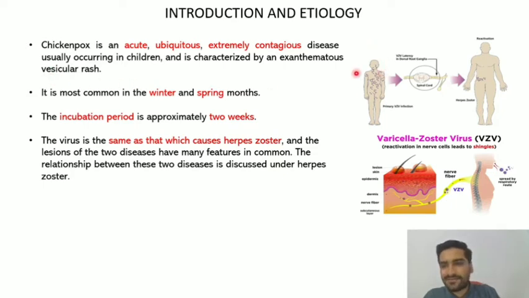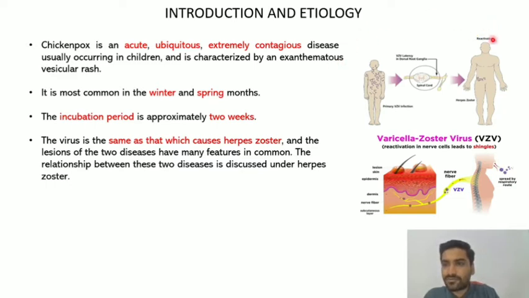So the primary infection of varicella zoster virus, the causative organism is which one? Varicella zoster virus, which was responsible for herpes zoster also. The only difference between chickenpox or varicella and herpes zoster is that the primary infection of varicella zoster virus will lead to chickenpox, and after the virus is in the body for some time, during adulthood, if the virus is reactivated from the dorsal root ganglia as we studied in our previous video, then it may lead to herpes zoster, shingles or zona, right?